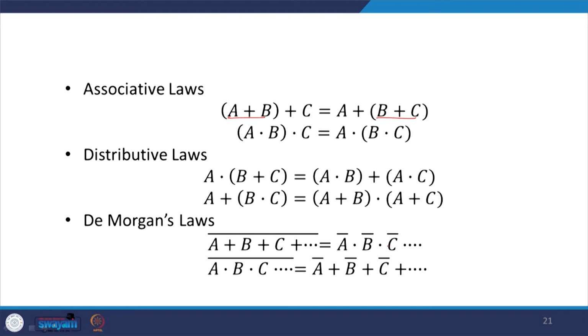That is with their multiplication, or with the AND form, and A and B and C inverted is equal to basically invert of A plus invert of B plus invert of C. So here we can see that the AND has been converted into OR, and the OR has been converted into AND, and below the AND has been converted into OR.